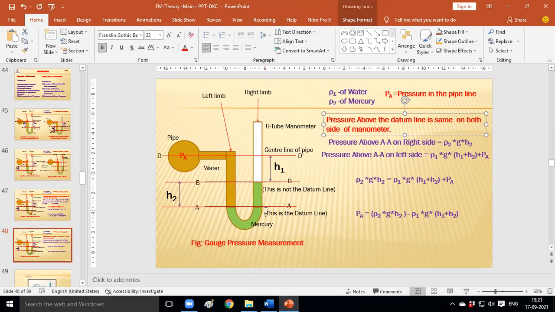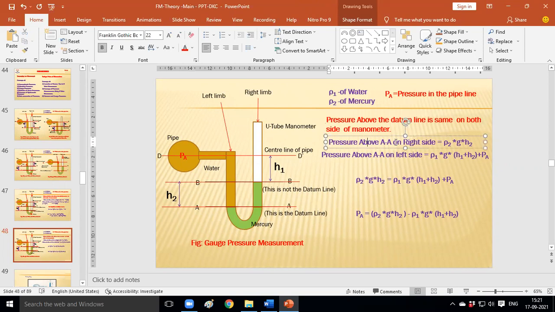Only one. Which one? Mercury. So again, you need to find the pressure above the datum line. We can calculate the right side first, the pressure above the AA' datum line on the right side.